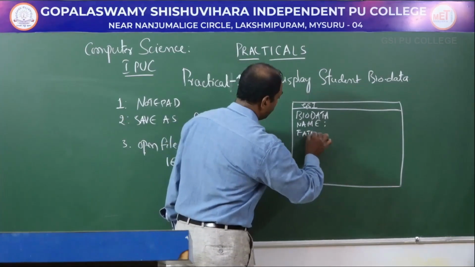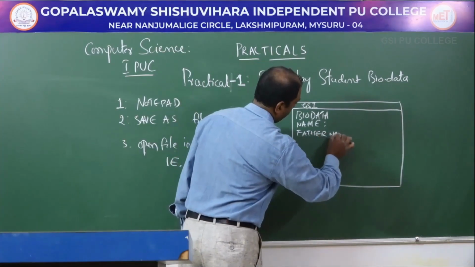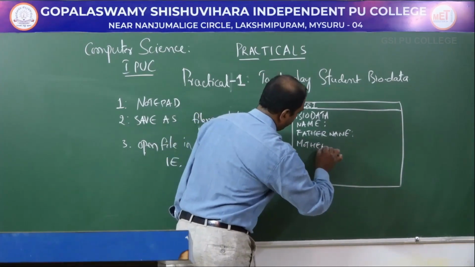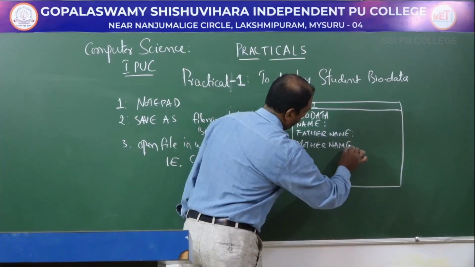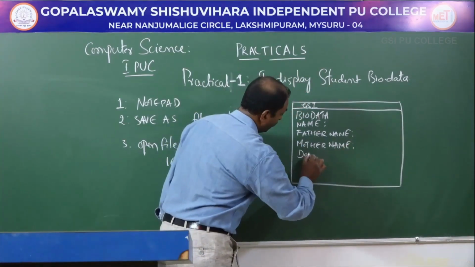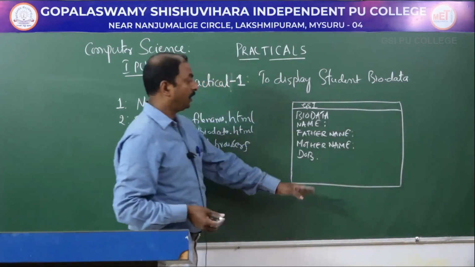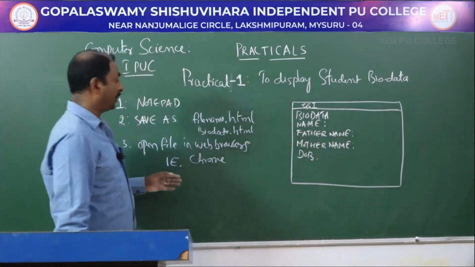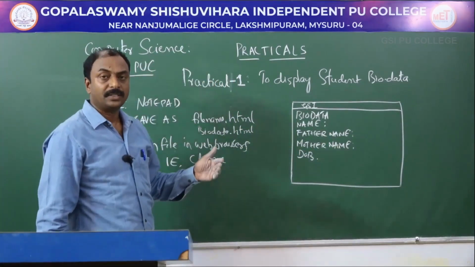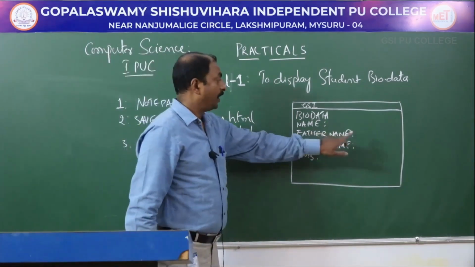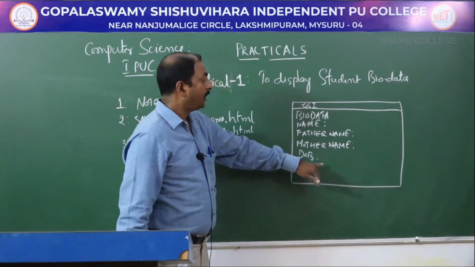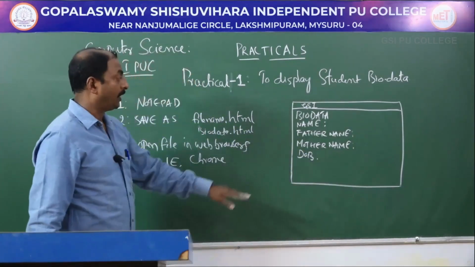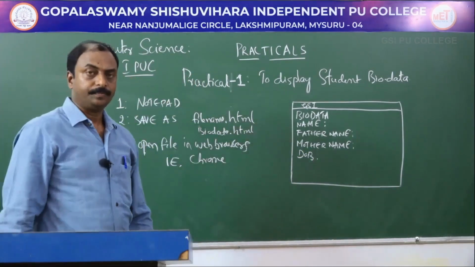Next, father name, mother name, and date of birth. So here will be the output, and the name, father's name, mother's name and date of birth, whatever you have written inside the body tag in the program, will appear as output. So this is how to execute an HTML program.